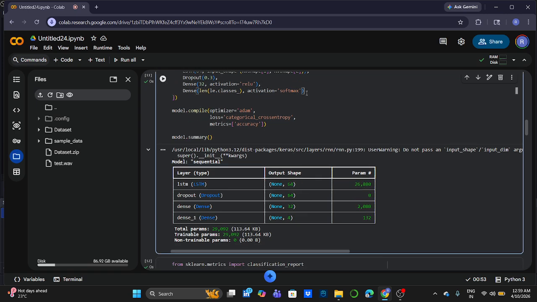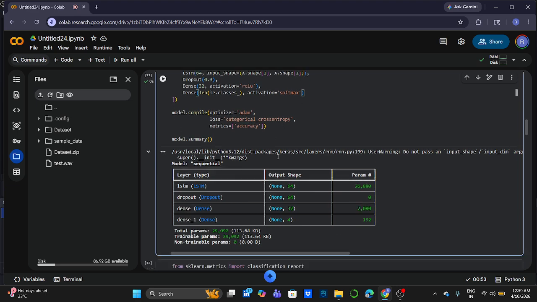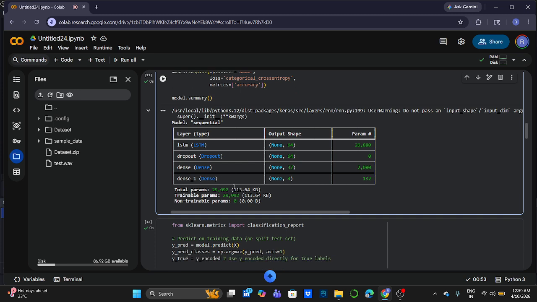The next is the output layer, in which I use softmax for classification. Softmax gives a probability for each class. The total parameters are 29,092 and trainable parameters are 29,092 also.